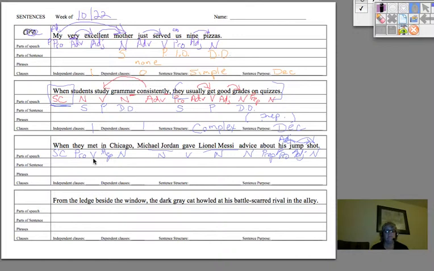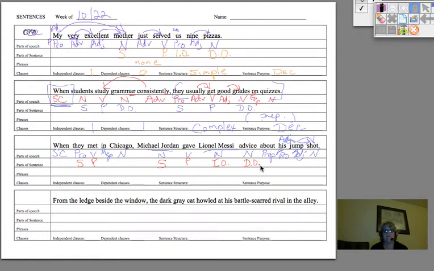We need predicates first. Met is a predicate. It's the verb. Who's doing the meeting? They. They met what? They didn't meet something. They just met. There's no direct object. Now, gave. Gave is a predicate. Who's doing the giving? Michael Jordan. Michael Jordan gave what? Advice. That's what he gave. And in between the predicate and the direct object, there is another object, a noun, indirectly affected by the action. In this case, it's Lionel Messi. And for those of you who don't know, he's an outstanding soccer player from Spain. And of course, Michael Jordan is one of the world's greatest basketball players.